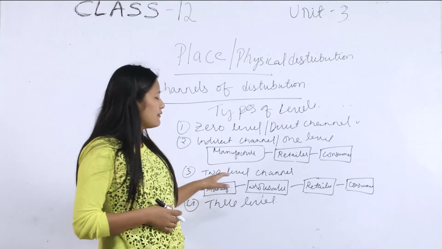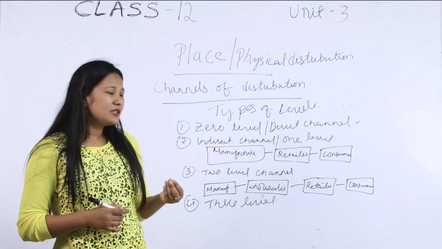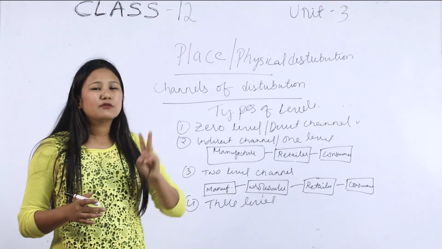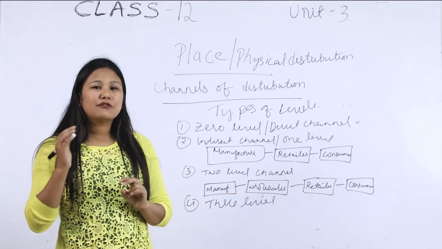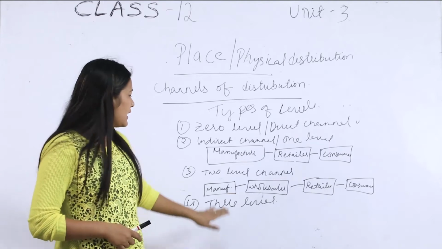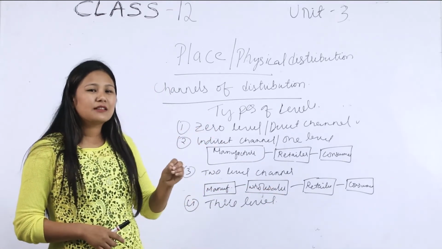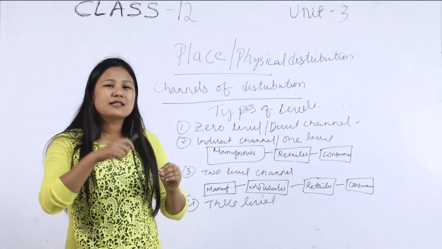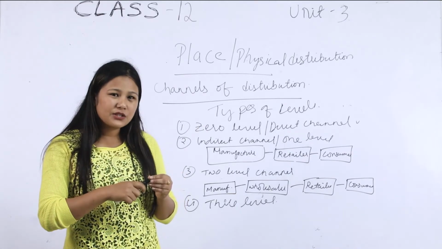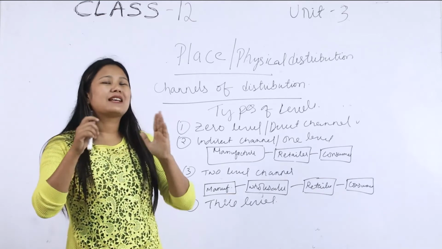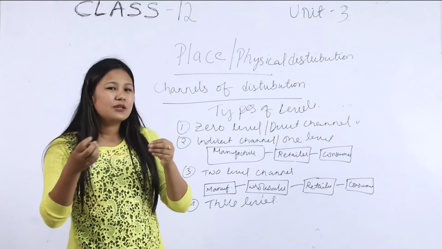The next level of channel of distribution is two level channel. Here in two level channel, there are two middlemen or two channels between the manufacturer and the consumer. The manufacturer will sell it to the wholesaler, or the wholesaler will buy it from the manufacturer, then the wholesaler will sell it to the retailer.